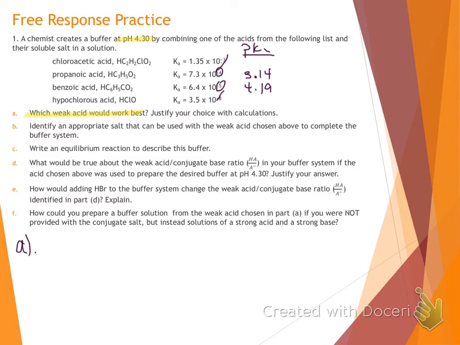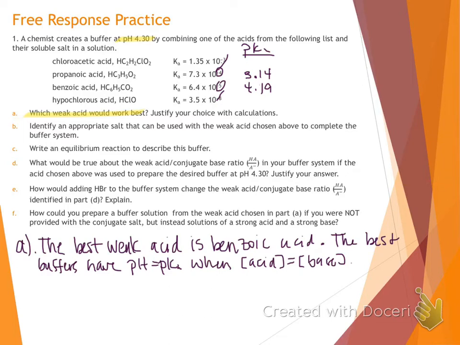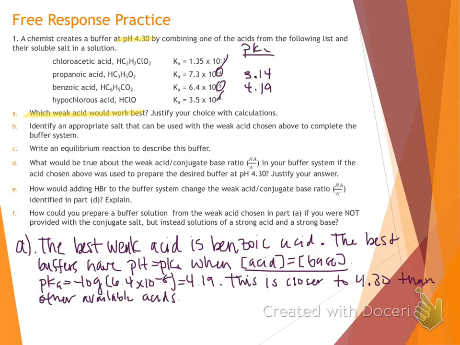Now we just need to go and justify that. So we know that the best buffers have pH equals pKa, but again, make sure you mention that's only true when acid concentration is equal to our base concentration. So let's show that pKa calculation to prove this. That pKa calculation gives us the pKa of 4.19. That's closer to 4.30 than any other available acids, again, making this the best weak acid choice.